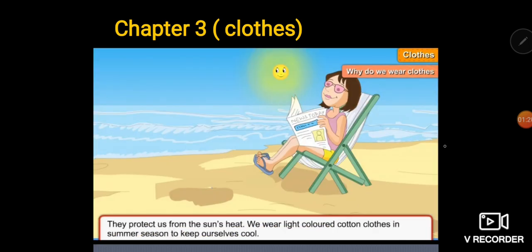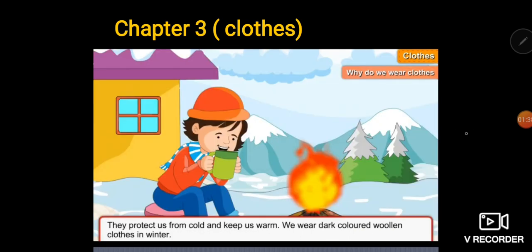We wear different types of clothes even on the basis of different seasons, right? They protect us from the sun's heat. We wear light colored cotton clothes in the summer season to keep ourselves cool. And during winters, we feel chilled, right? And we need the type of clothes with which we can wear a bit of warmth. So during winters, we wear clothes which can protect us from the cold and keep our body warm.